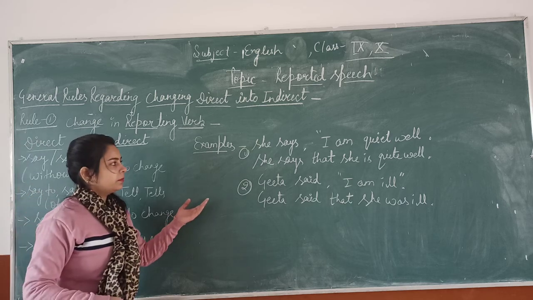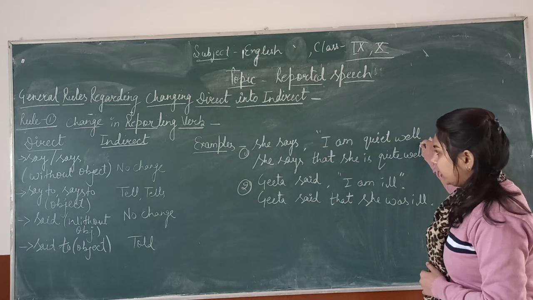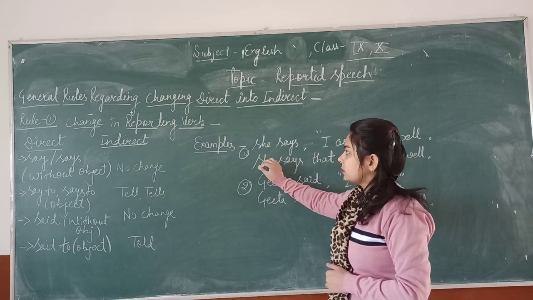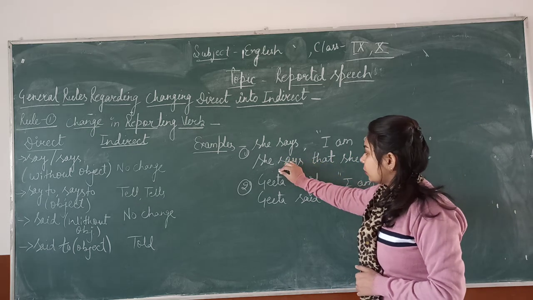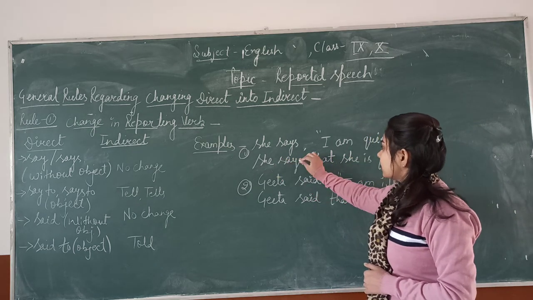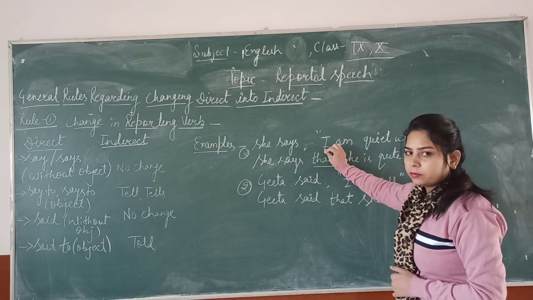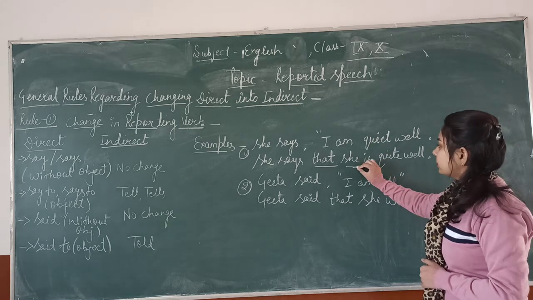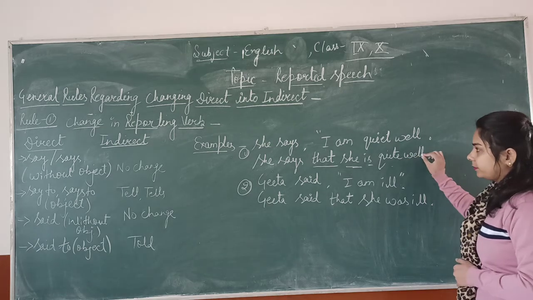For example, she says, "I am quite well." While making the indirect speech, the reporting verb will not be changed. She says, the connective is that. I will be changed into she, am will be changed into is. She is quite well.